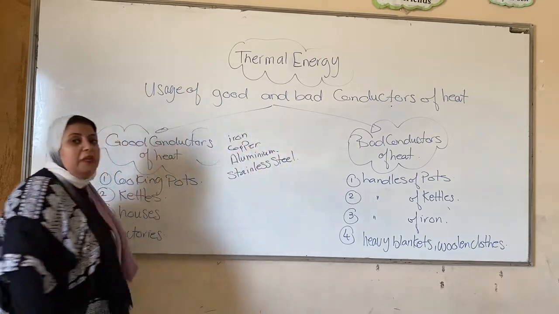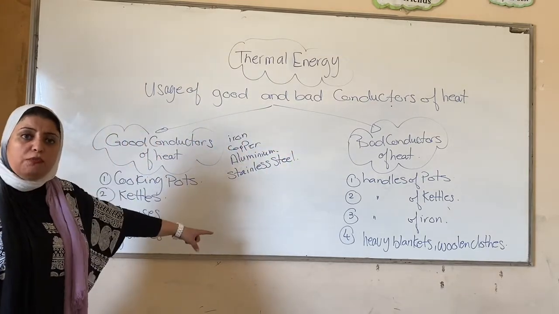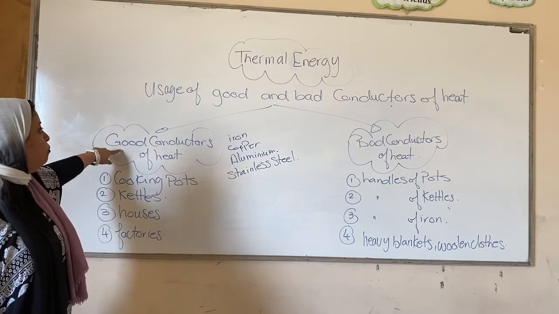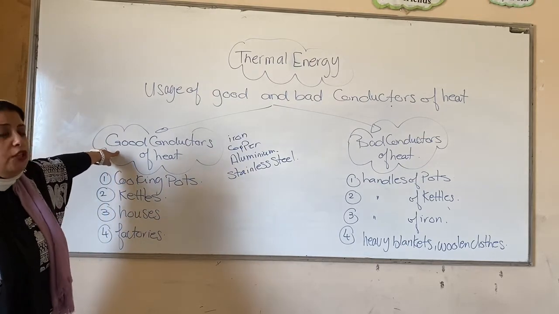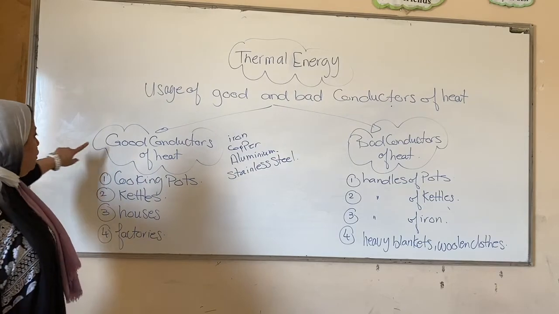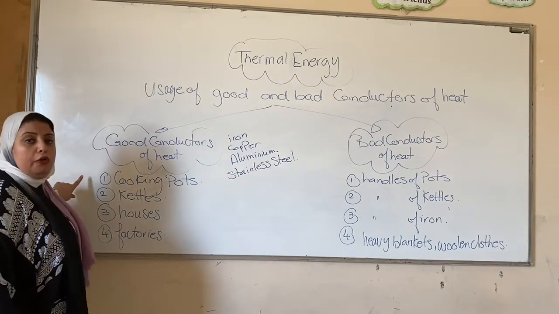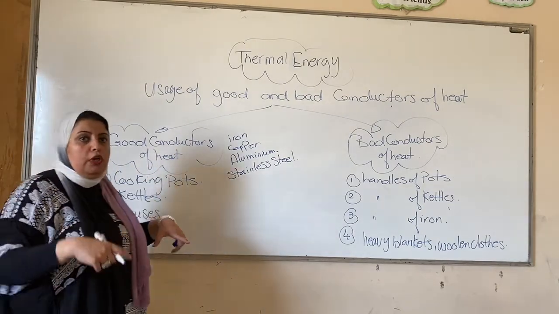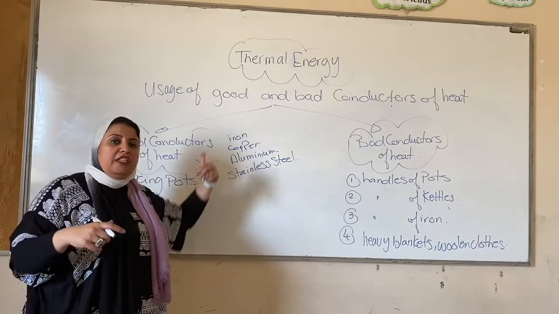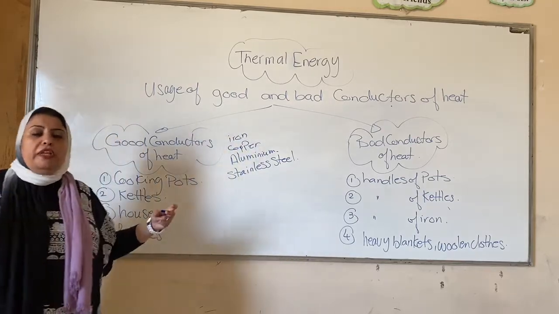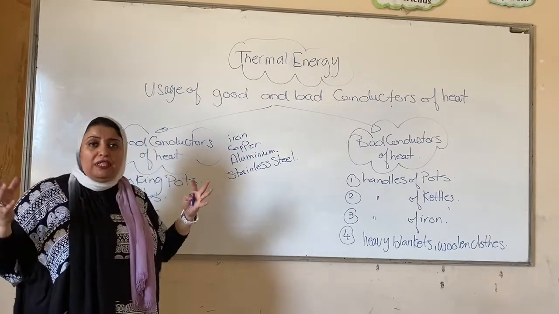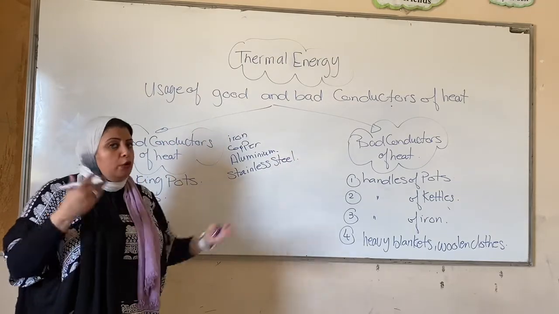Those are the materials or the names of elements that belong to the group of good conductors of heat. Where do I use them in my daily life? For example, in the making of cooking pots in which I cook. So here I need to use something that's a good conductor of heat, so the heat can pass through my cooking pot easily to cook my food quickly.